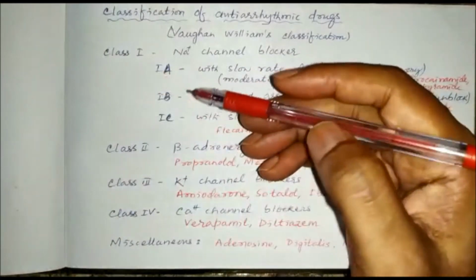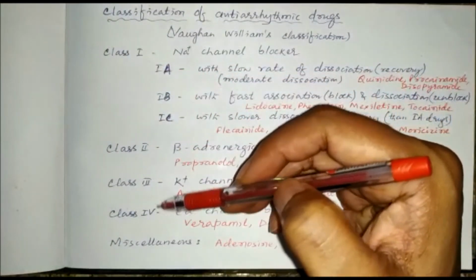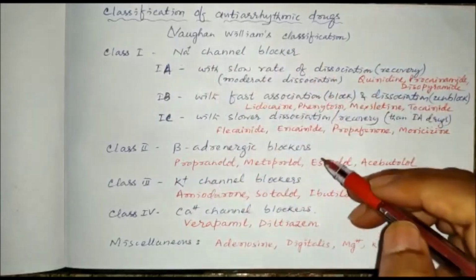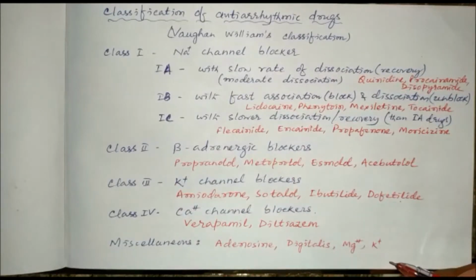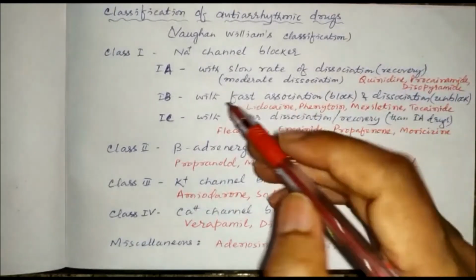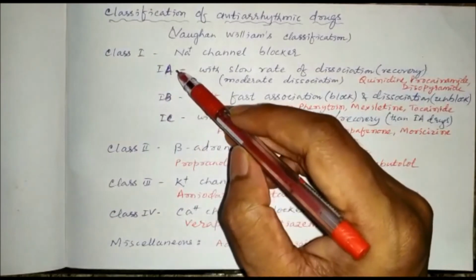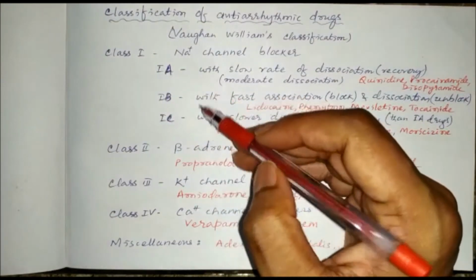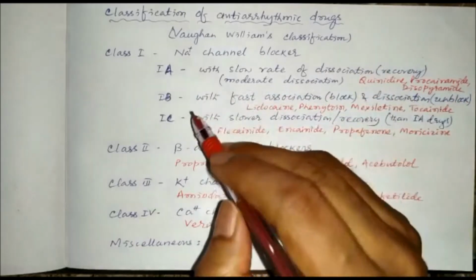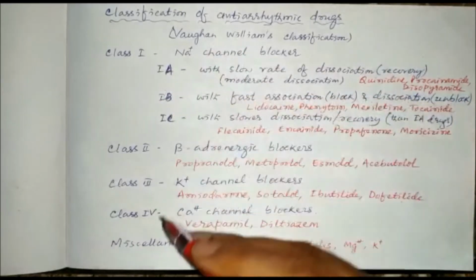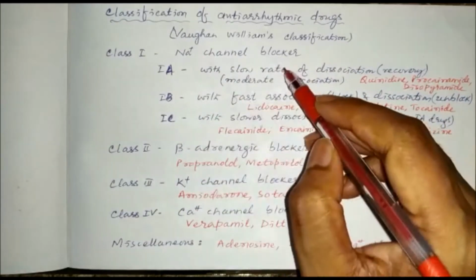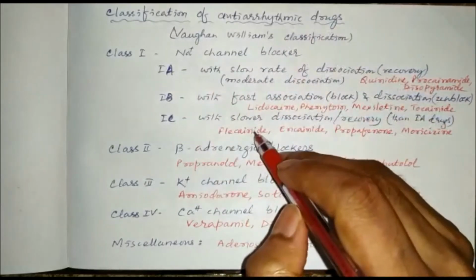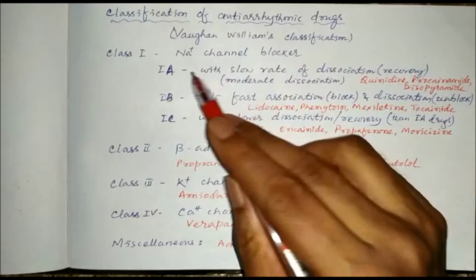We can classify antiarrhythmic drugs as class 1, class 2, class 3 and class 4. Class 1 as sodium channel blockers, class 2 as beta blockers, class 3 as potassium channel blockers, class 4 as calcium channel blockers, and some miscellaneous drugs are there. All this classification you can get in books, so I am not discussing. But class 1 again can be divided into class 1A, 1B and 1C based on their dissociation. Once the sodium channel is blocked, the dissociation or recovery is fast in class 1B, moderate in class 1A and slower in class 1C, slower as compared to class 1A.